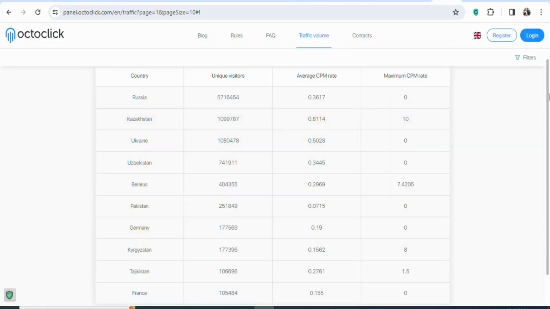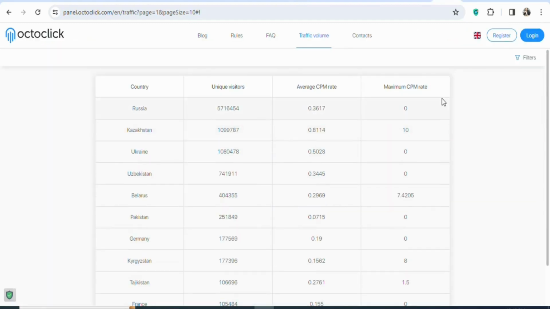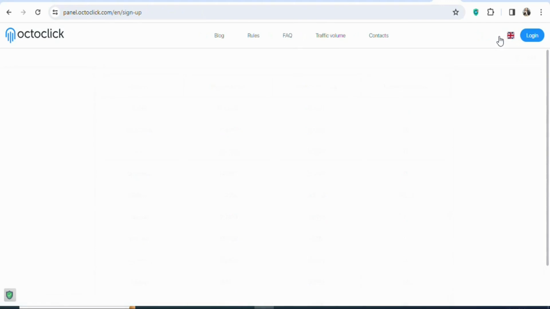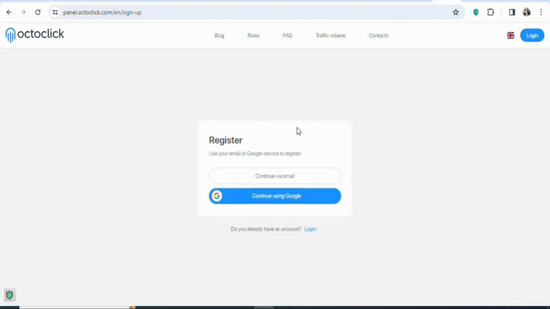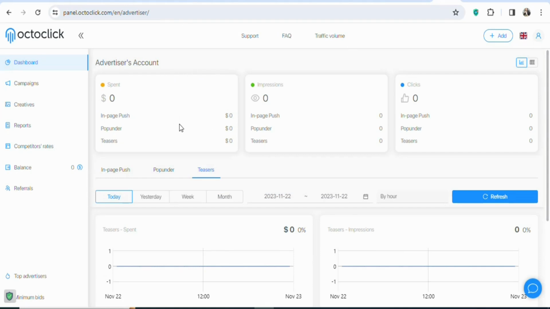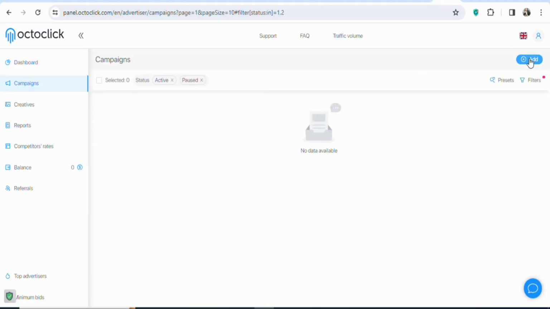So what you have to do is that you have to create your free account so that you can begin to use the website to advertise your affiliate link. To create an account, click on register. Once you click on it, you are going to enter your details so that you can create a free account. Once you create your accounts and log in, you're going to see a page like this. The first step is that you have to create your campaign. To create a campaign, click here, campaigns. Once you click on it, you are going to click on add.